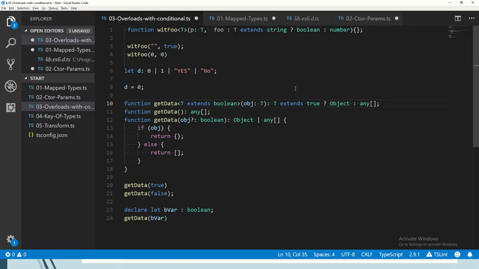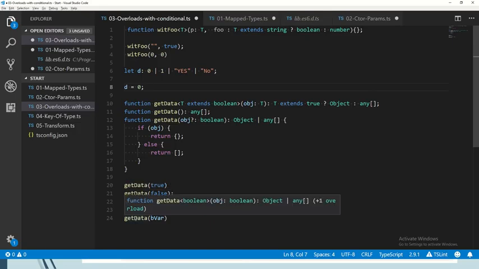One more thing I want to point out, and this is perhaps a bit more advanced. This returns object, this returns any array of any, and this returns object or array of any. That might seem like intuitively what we'd expect, but this is actually an interesting property of Boolean. Boolean is actually the union of true and false. So if you were to define Boolean, you would say Boolean equals true or false. And conditional types, if T is a union, will evaluate the condition for each type in the union.